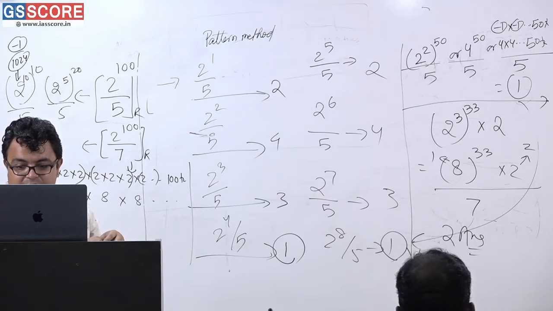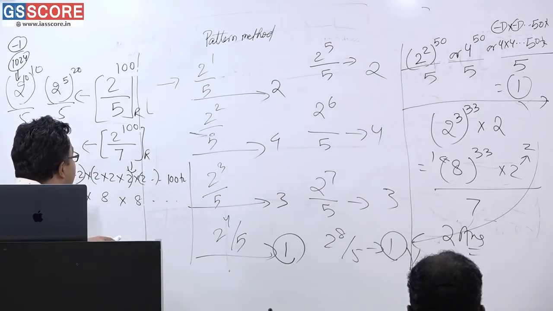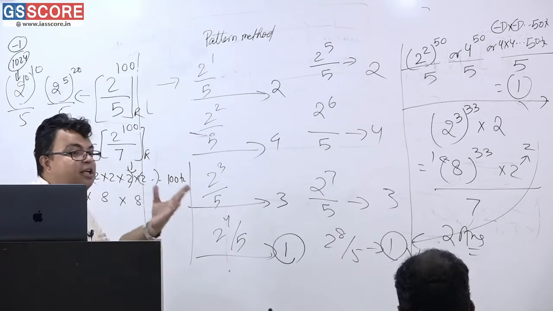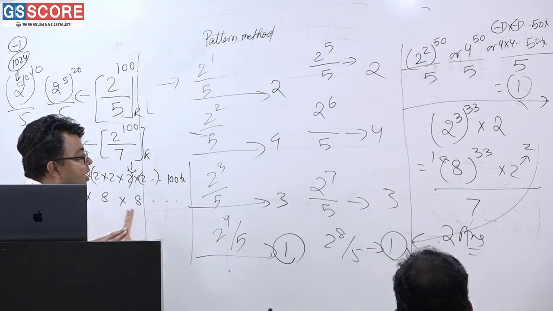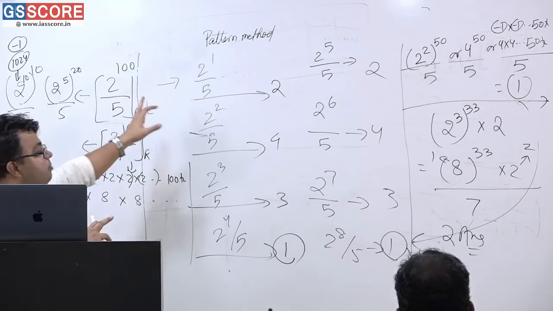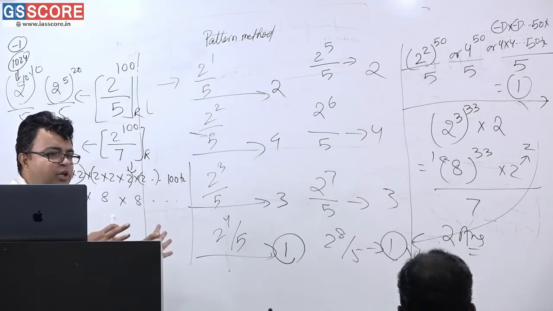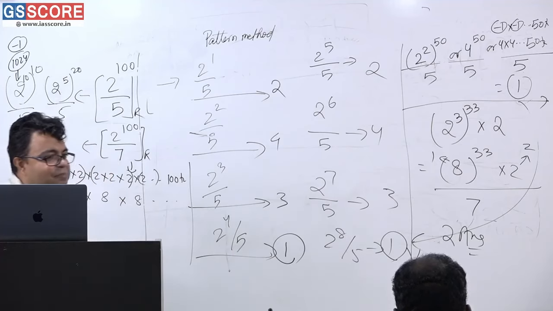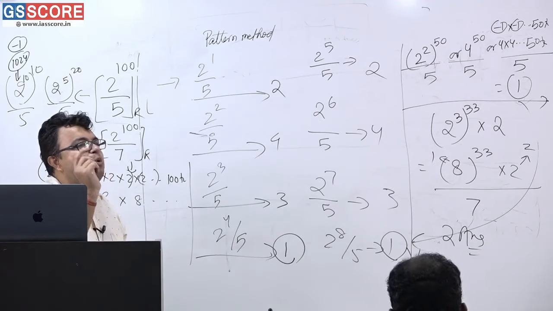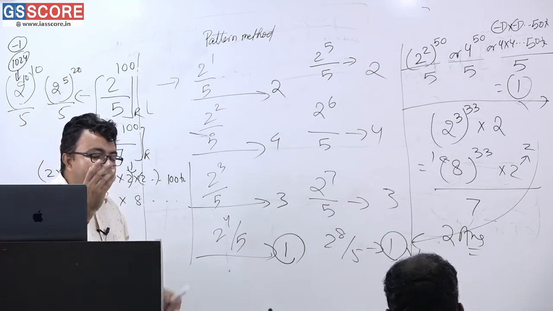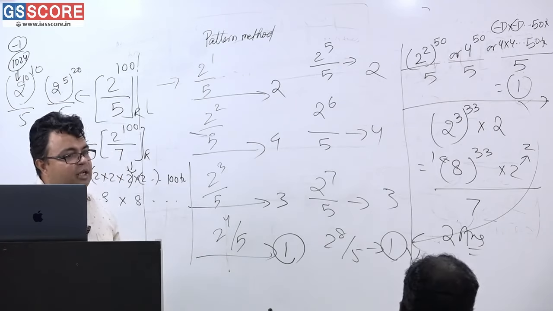So have you understood? I have just multiplied 8 into 8 into 8, 33 times, and then 2. 33 into 3 is equal to 99 plus 1 is equal to 100, that is the calculation part. Now this is the answer, and I have just told you the pattern method plus this remainder theorem main method. Both are very important. Okay, shall I write a UPSC example? Please solve it, and now you will understand UPSC questions are just this type of questions. Very easy to comprehend because everything has been done over here. So once you have understood everything here, you will find it easier to do those questions.